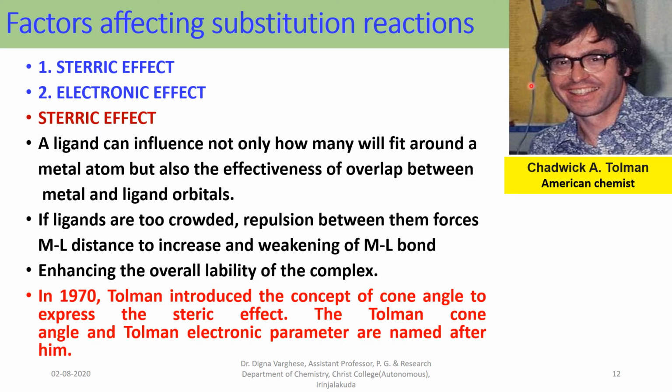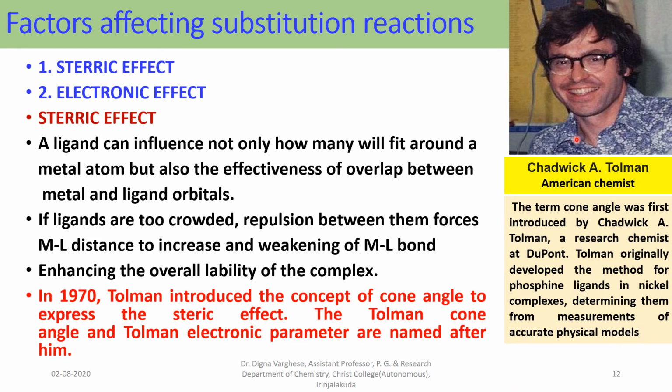This is the photo of Chadwick A. Tolman, an American chemist, and the term cone angle was first introduced by Chadwick A. Tolman, a research chemist at DuPont. Tolman originally developed the method for phosphine ligands in nickel complexes, determining them from measurements of accurate physical models.